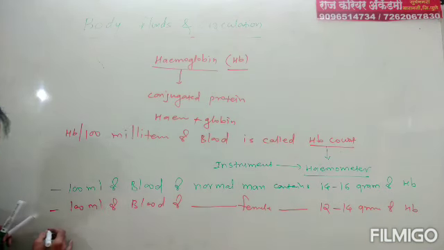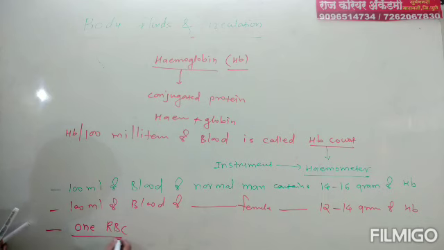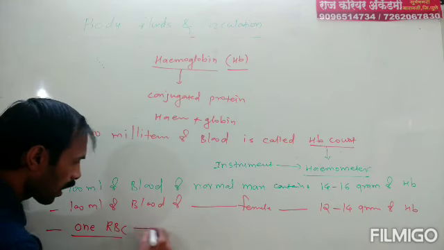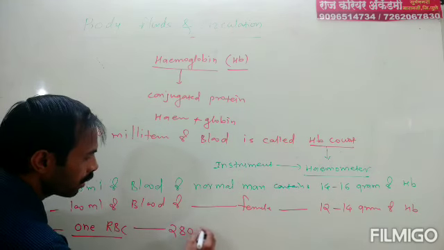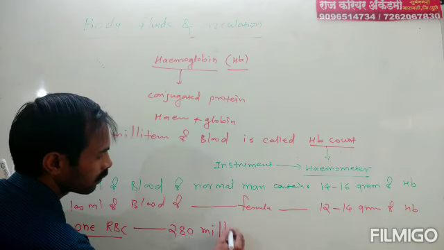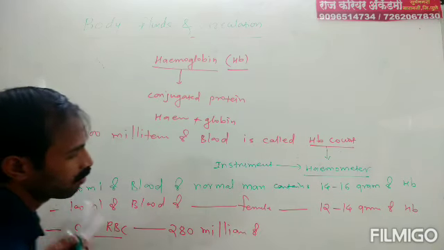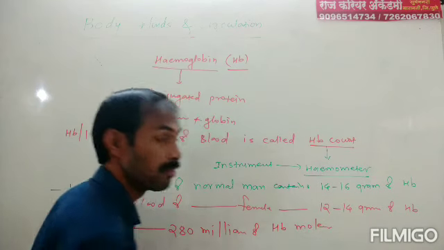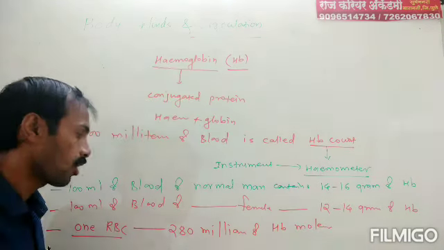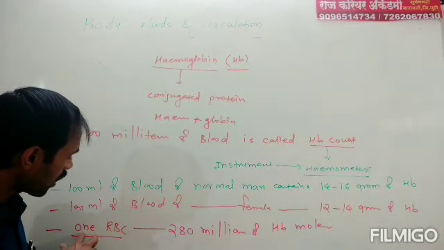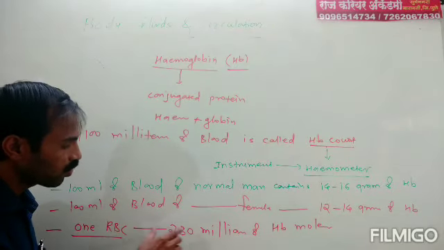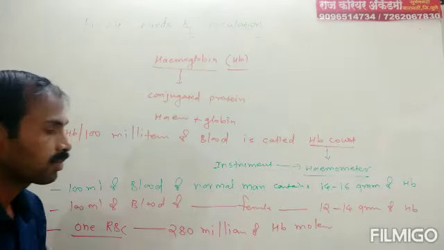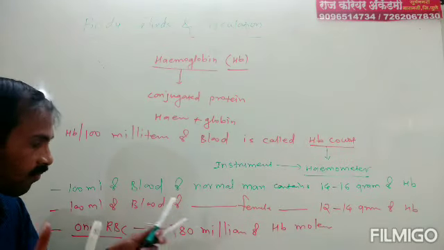Single RBC, that is one RBC. One RBC means a red blood corpuscle. One RBC contains about 280 millions of HB molecule. See how much? One RBC contains 280 millions of HB molecule in only one RBC.